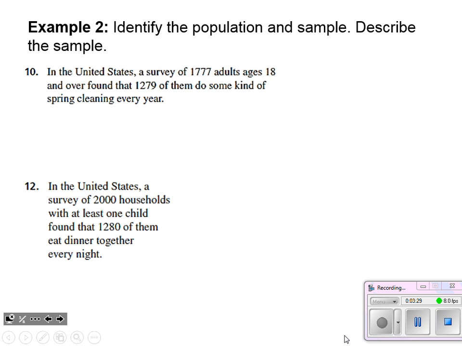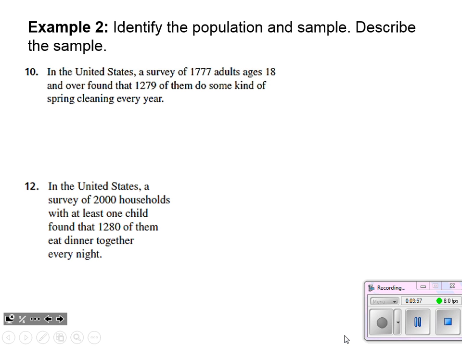Okay, example 2, identify the population and the sample, and then describe the sample. So again, being able to look at a statement, and don't these just look like headlines or articles that you'd see pop up online or things like that. We want to be able to analyze that. What's this saying, really? And that's what this chapter is all about. So these are really, really good problems. Identify the population and the sample, describe the sample.